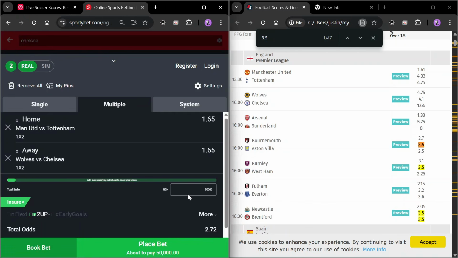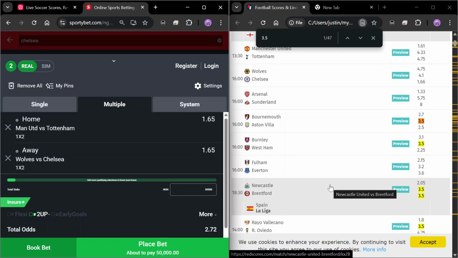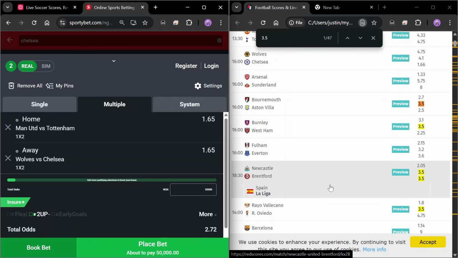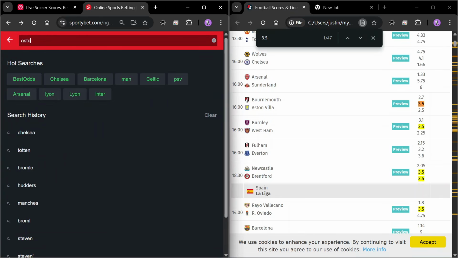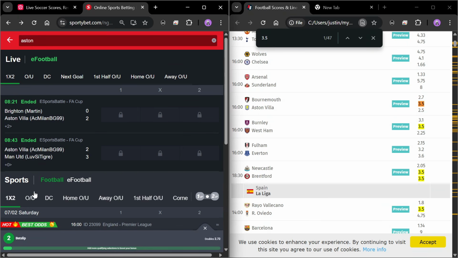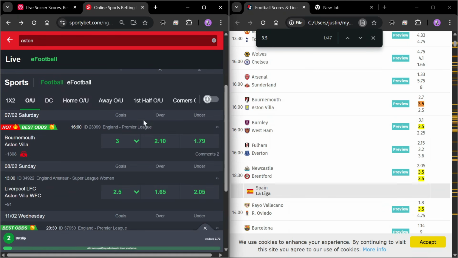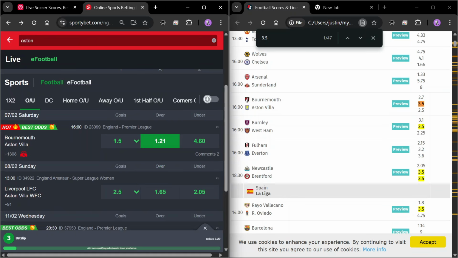Now if we add the over 1.5 goals from those particular games like Aston Villa, West Ham and the other game, we are getting 4 odds. That is how it works when working with a structure. You are getting 4 odds. So now let's search for Aston Villa over 1.5 goals. So we have the over 1.5. We go over to over 1.5 and select this, which is 1.21 odd.